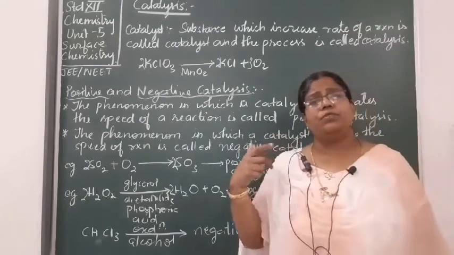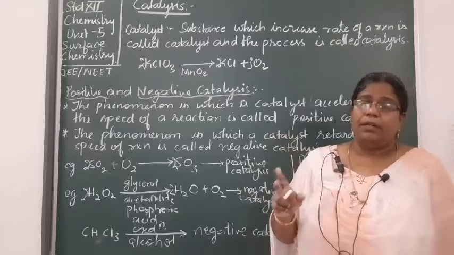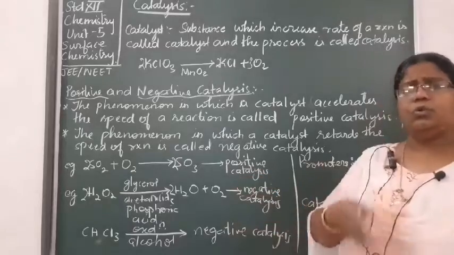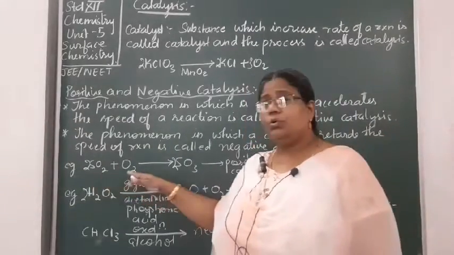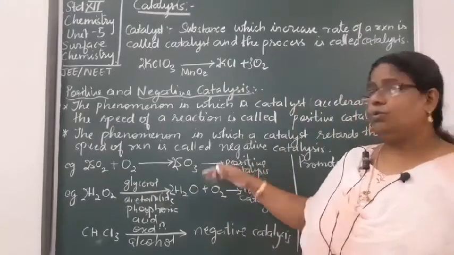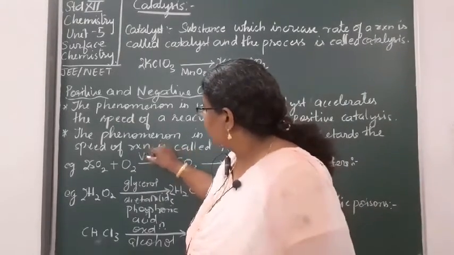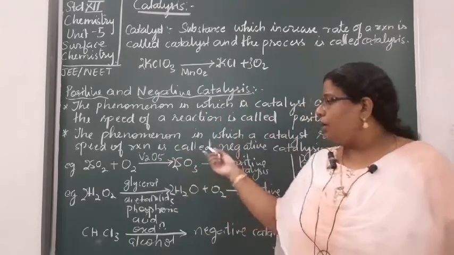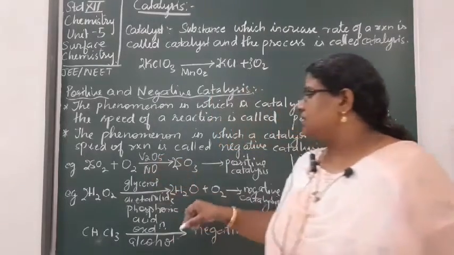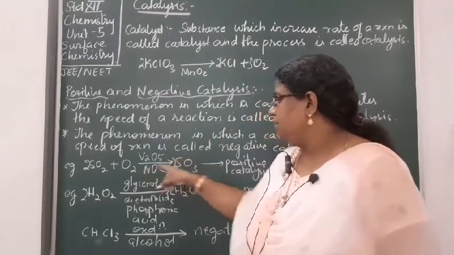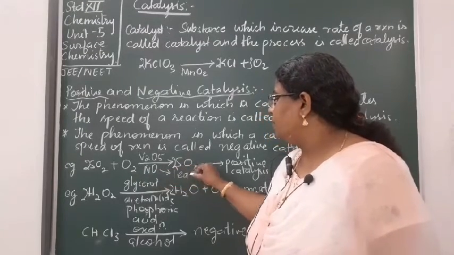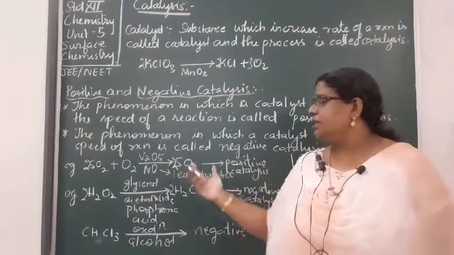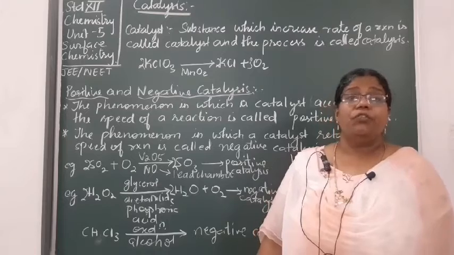Positive catalysis के तो we have so many examples where we find that a catalyst is being used to increase the rate of the reaction. We have learned so many of them. One of them is SO2 with O2 giving you SO3. This reaction occurs in presence of V2O5, that is vanadium pentoxide, in the contact process, or it may occur with NO, nitric oxide, in the lead chamber process. The same reaction may occur in presence of NO in the lead chamber process. ये lead chamber process किसके लिए यूज़ होता है? ये SO3 is to be obtained for the production of H2SO4.